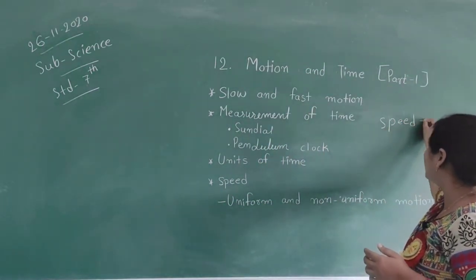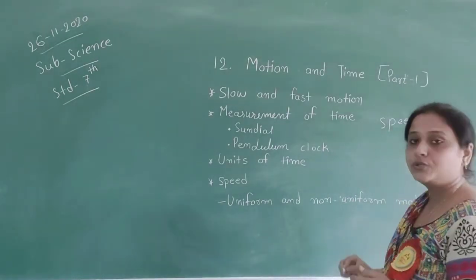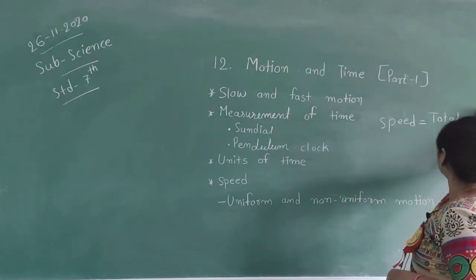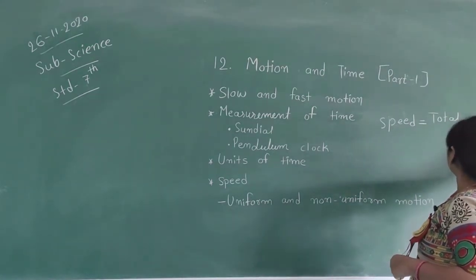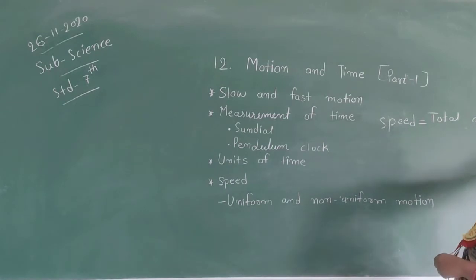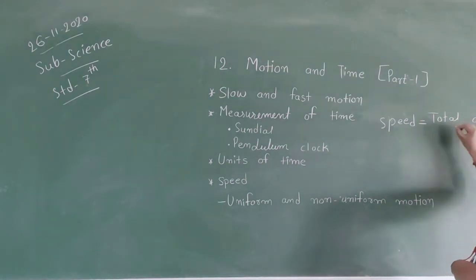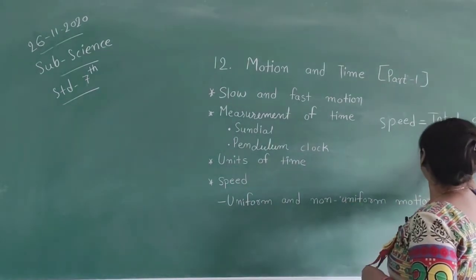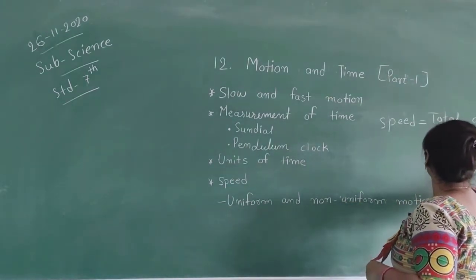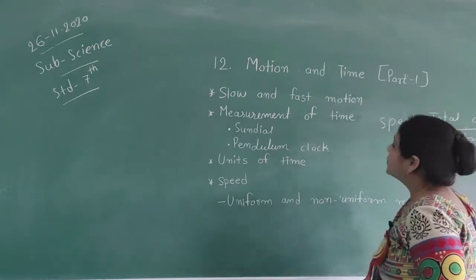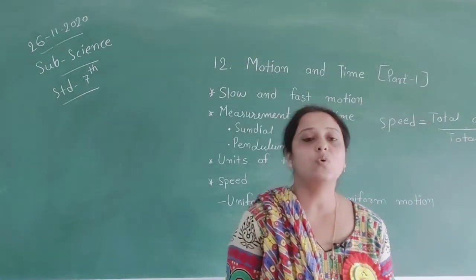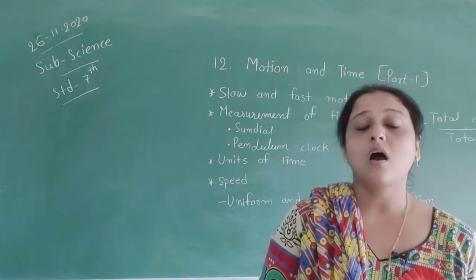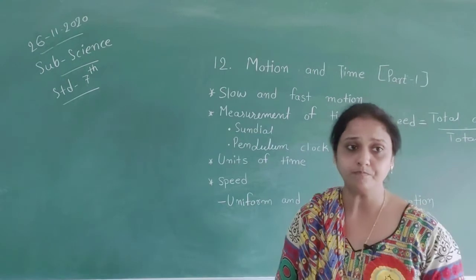Speed is equal to total distance covered divided by total time which you have used. This activity also shows us how we find out the speed.